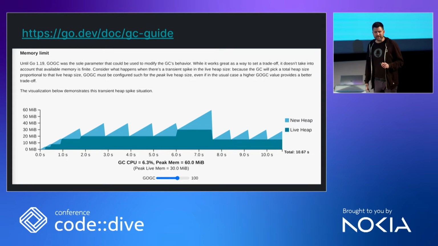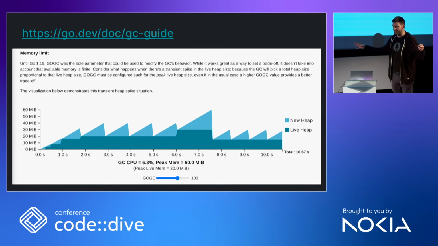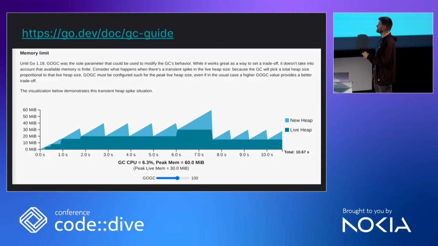If we fast forward, I mean, this is Prometheus 1. We are talking about the year 2015 or something. Just last year, Go introduced a second knob for the memory management, for the garbage collector in Go 1.19. And this is about solving a slightly different problem. So this is, again, from this document, Interactive Graphics. That's a case where, not like Prometheus, where we have a lot of huge static data on the heap, this is about something where a program has a very short spike in heap size.